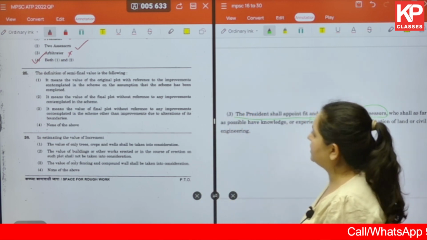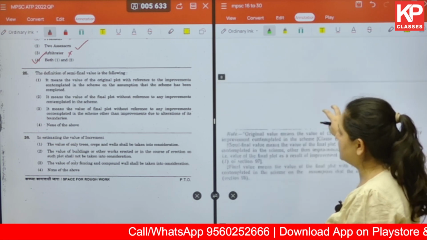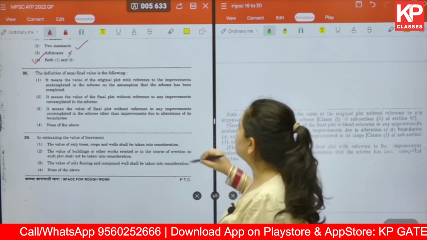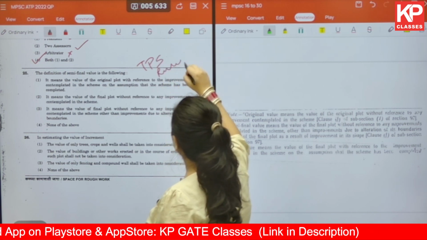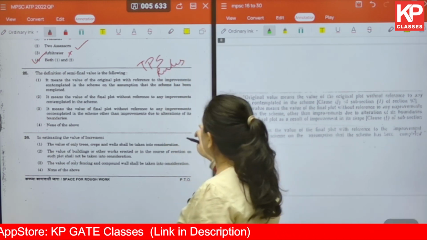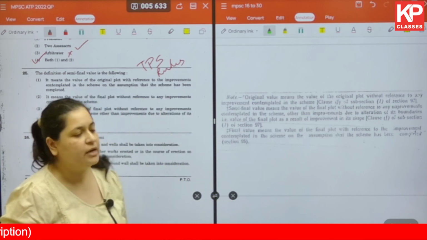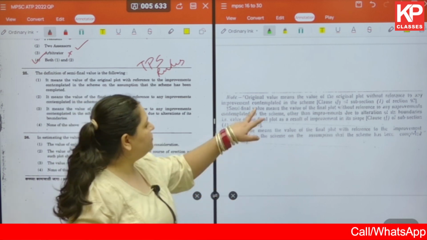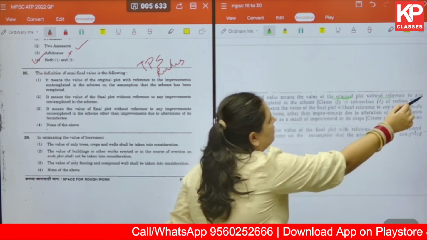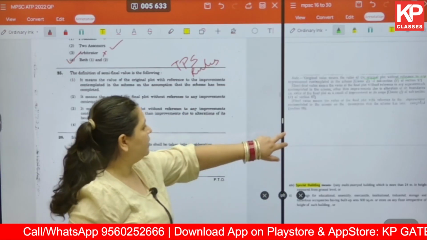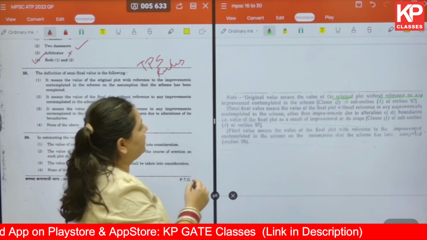Okay, the next one. The definition of semi-final value is the following. This particular answer you will find in TPS rules. Okay. Here it talks about the original value, the semi-final value, as well as the final value. Let's read what it says. Original value means the value of the original plot without reference to any improvement. Okay. This is with respect to no improvements contemplated in the scheme.